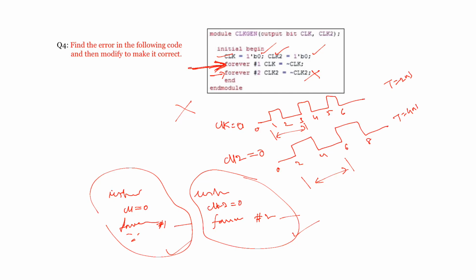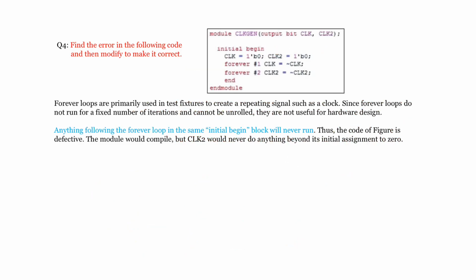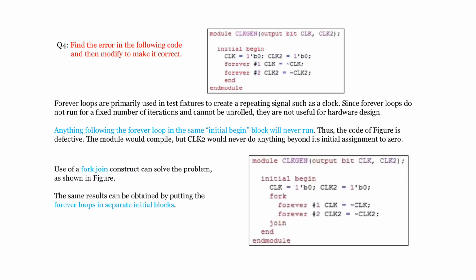So you can make it like this. Otherwise you can also use fork join statements. By using a fork join statement also you can get the same situation and get the two clocks, but till now we have not discussed the fork join statement. Very soon we will start it, and by that time I will discuss this clock generation again, the same problem, at that time.